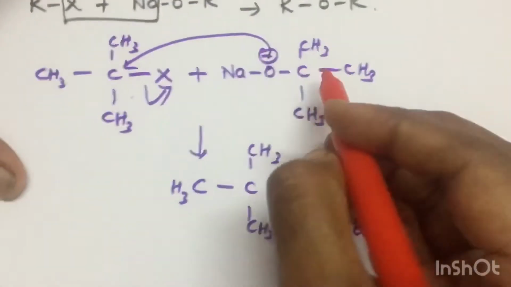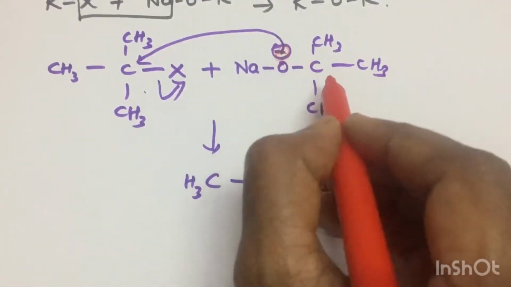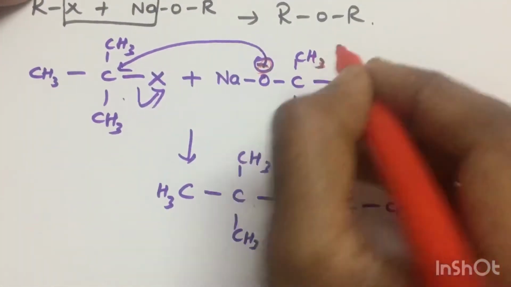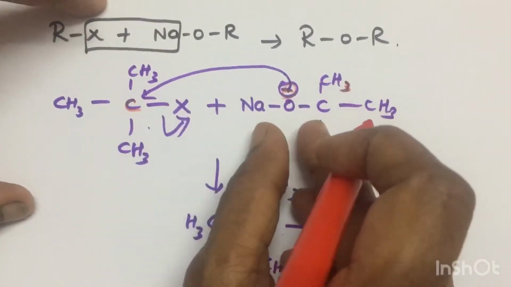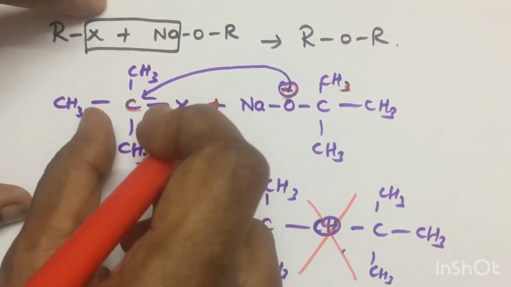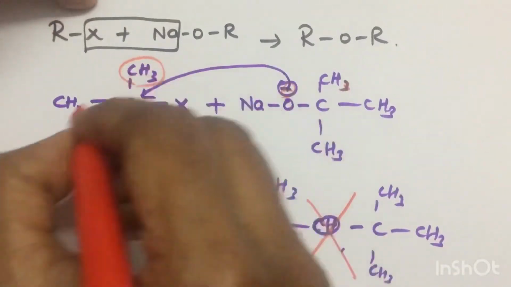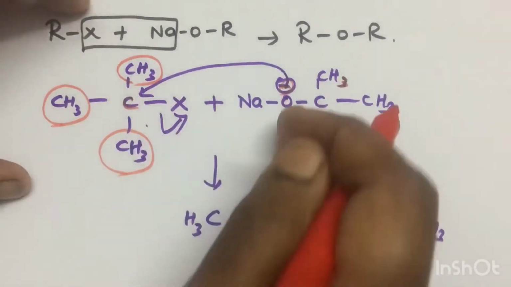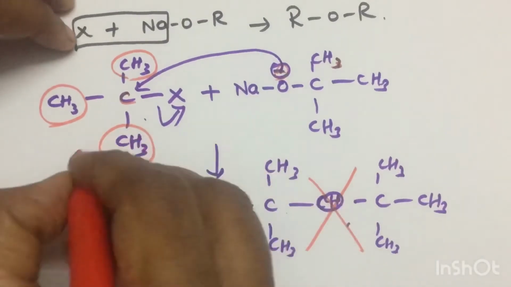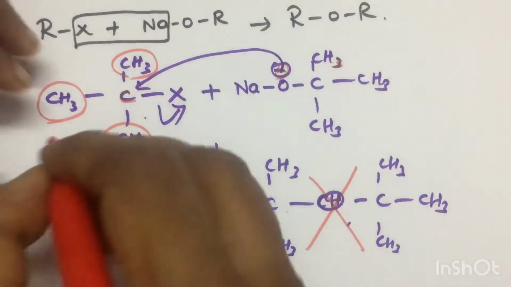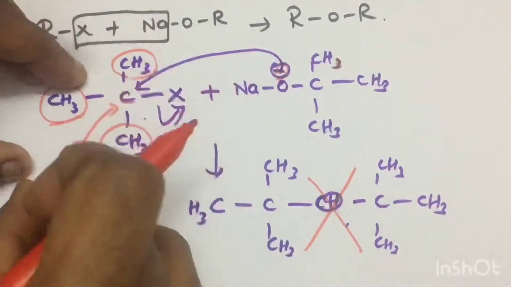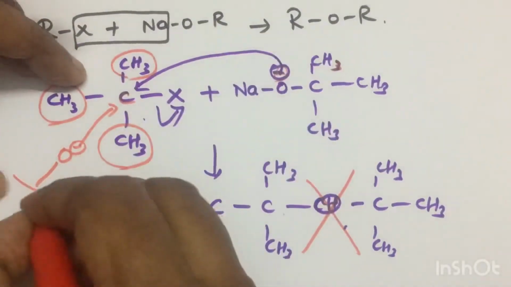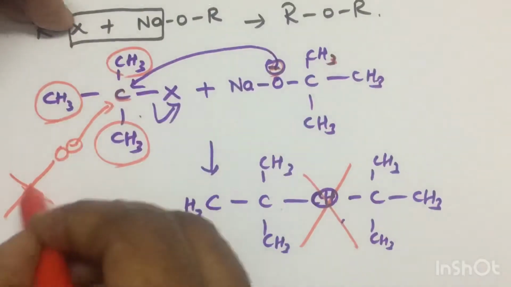Why? Because this nucleophile is somewhat sterically hindered. It cannot approach this carbon, because the carbon is crowded by methyl groups. A nucleophile must go and approach, but this approach cannot take place because this is bulky and this is also bulky.